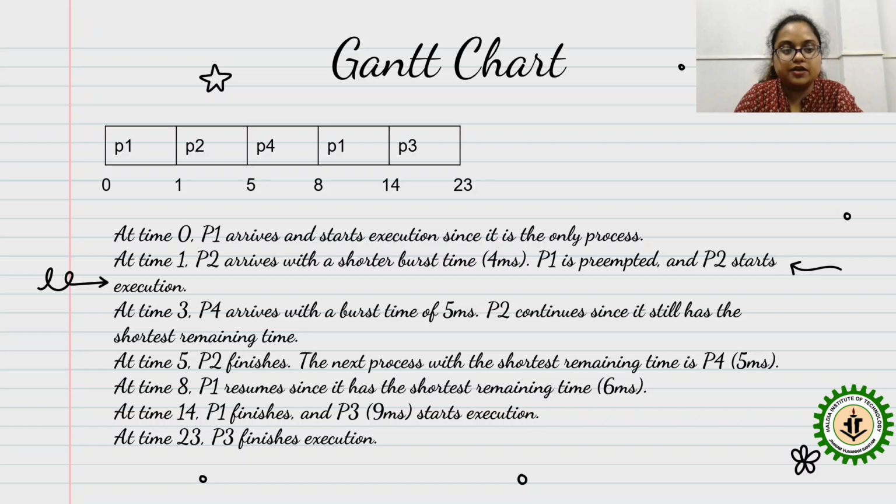Like this, at time 5, P2 finishes, then again P4, then at time 8, P1 resumes since it has the shortest remaining time. Then at time 14, P1 finishes and P3 starts execution, and at time 23, P3 finishes its execution. This is how the execution takes place, you can see by reading this.